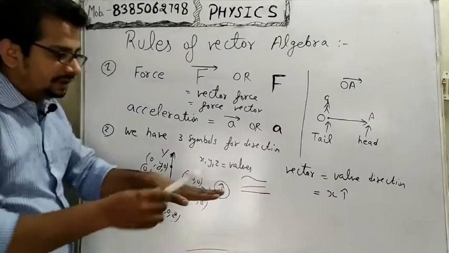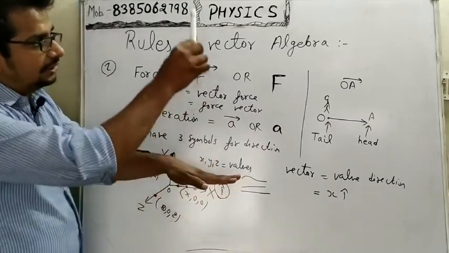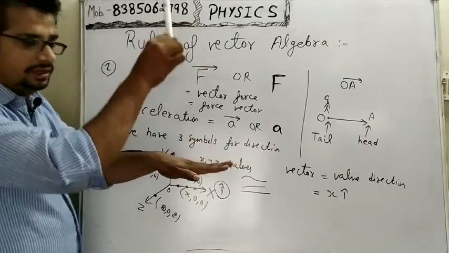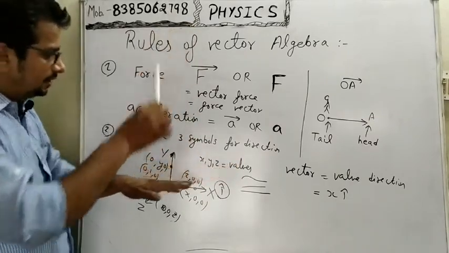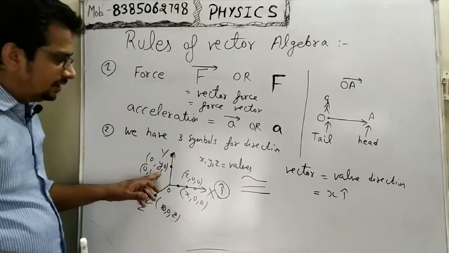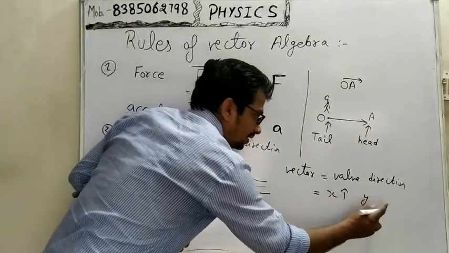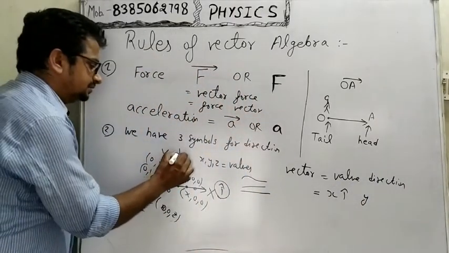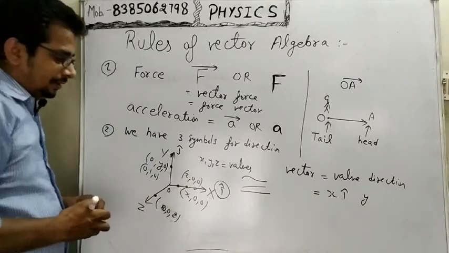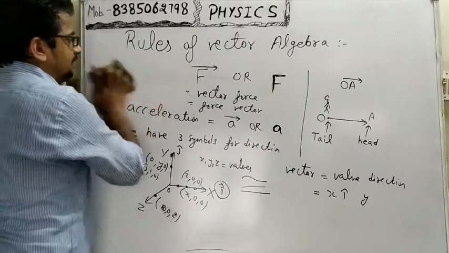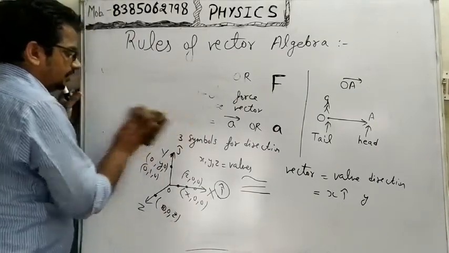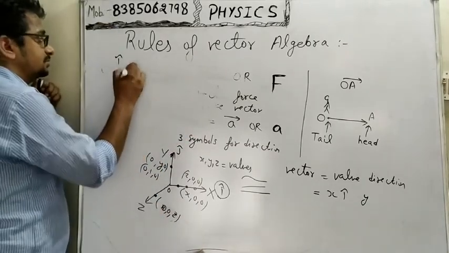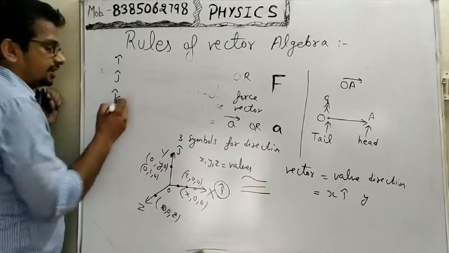Now for example, a lift is moving vertically upward. Then the value will be shown by small y, and the direction will be j cap. I mean to say, my dear friends, that we have three symbols, i cap, j cap and k cap.